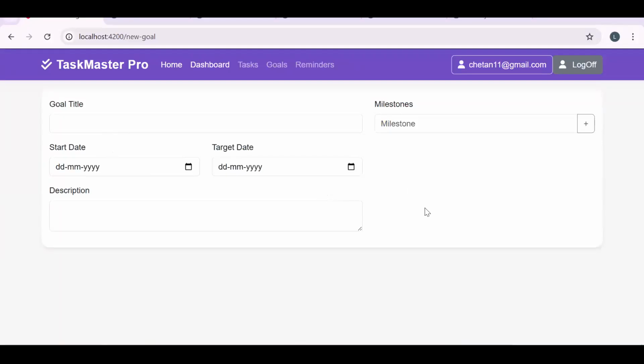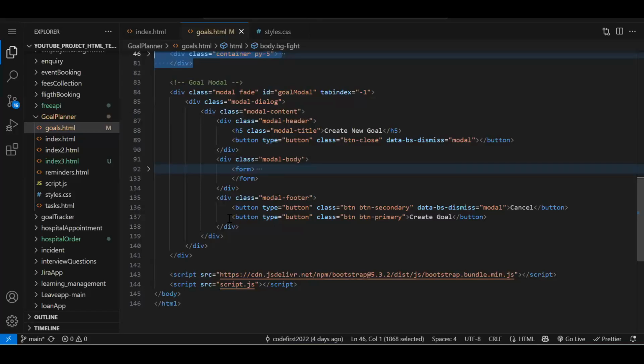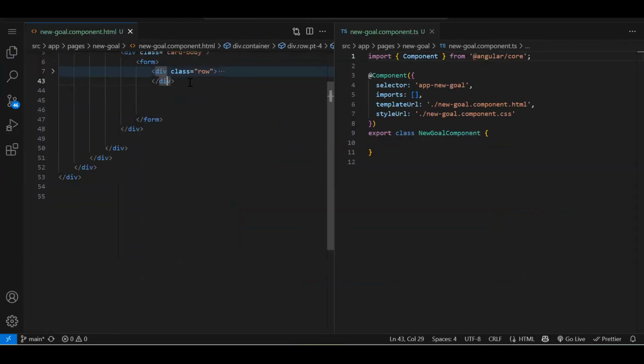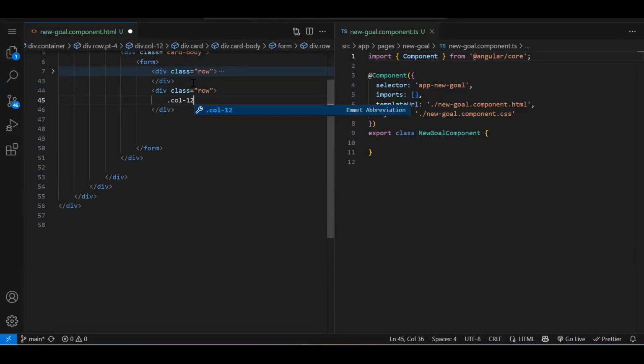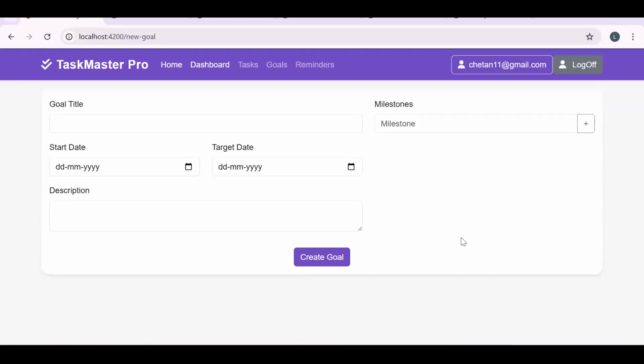Okay. So now over here, we are going to have a form. You can see these are the single detail. Once I click on plus, one more dynamic text box should be created. And we need a close, save and cancel button also. So let's get that button also. Let's copy. After this col save one row, we will need one more row. col-12. We will have the create goal button, pt-3, and we need it in the center. So we will add the text-center class over here, so that button will be in the center. Fine. So you can see this is our UI for creating the goal.